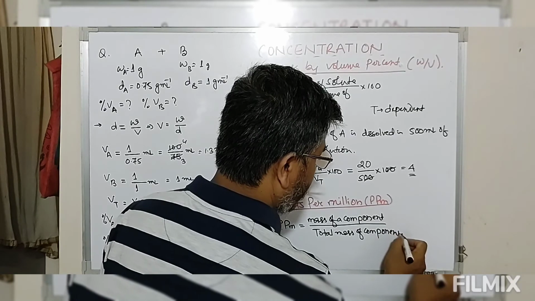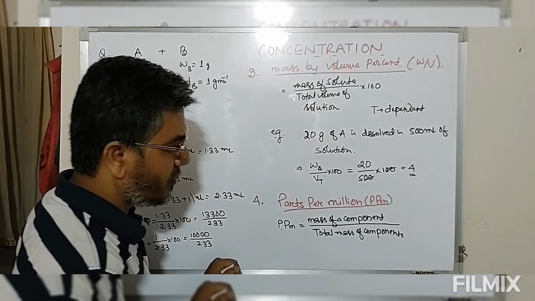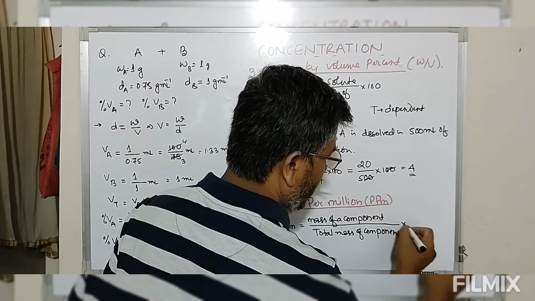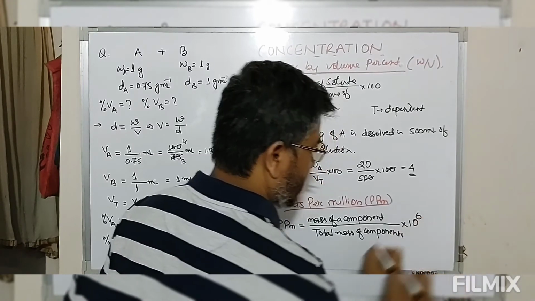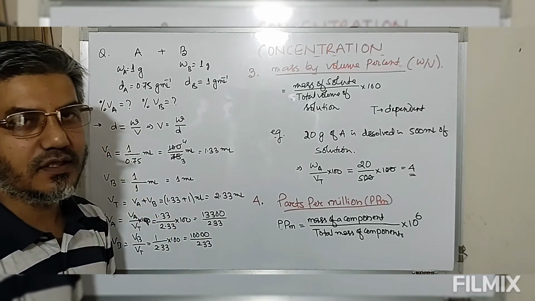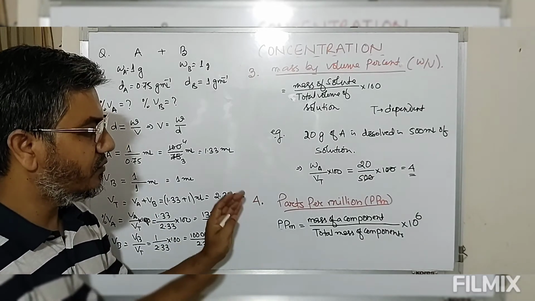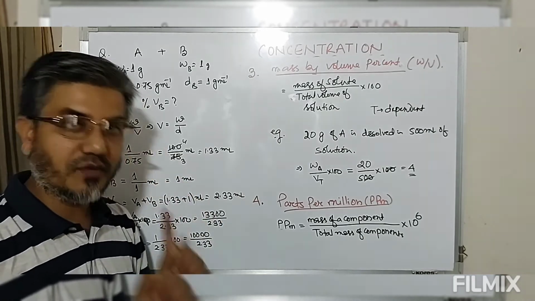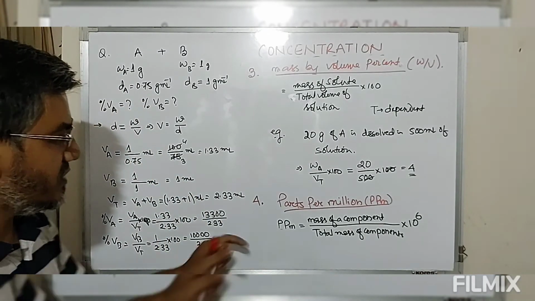So mass of any component divided by total mass of components into 10 to the power 6. So 10 to the power 6 stands for 1 million. So the total number of components present in 1 million of the sample, that is known as parts per million.